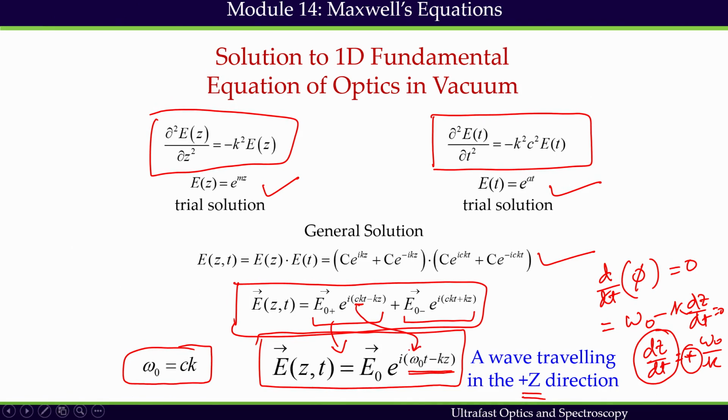So, this expression is suggesting that omega naught is related to the speed of light, and k is the wave vector. What is the meaning of k? We will immediately find out, but during this solution k was nothing but a constant. What does that constant mean? We will see very soon. It is a constant so far.